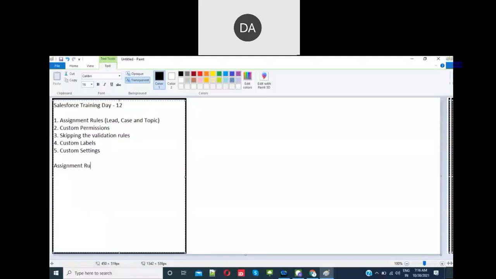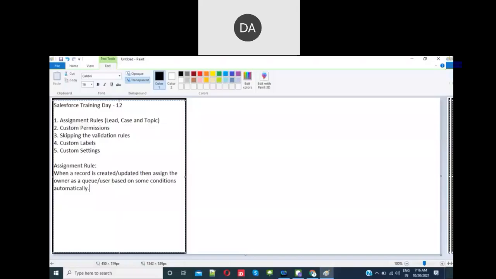When your record is created or updated, then assign the owner as a queue or user based on some conditions, automatically.